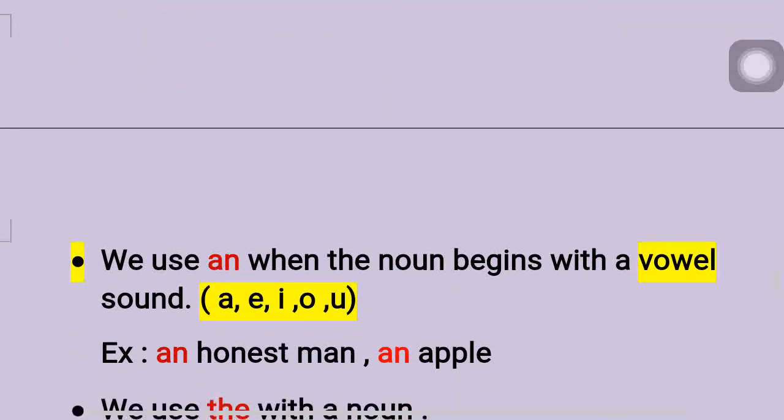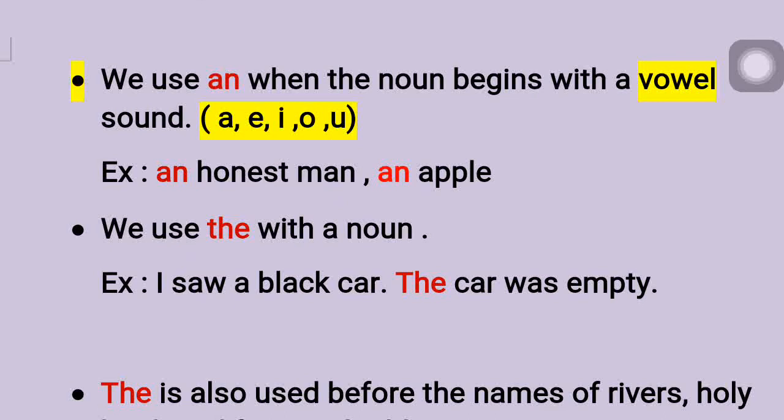Now here let's move on further. We use an when the noun begins with a vowel sound. What are the vowels here? I mentioned, see, A, E, I, O, U. These are the vowels. So, when the nouns are starting with these letters, and when it is sounding a vowel, then an is used. I wrote here an honest man, an apple. Apple means when I am seeing the apple spelling, it is starting with a, right? That is in the vowels, right? What I highlighted here with yellow. Then an we will write.